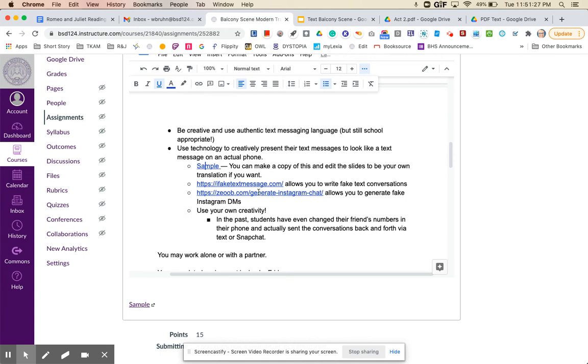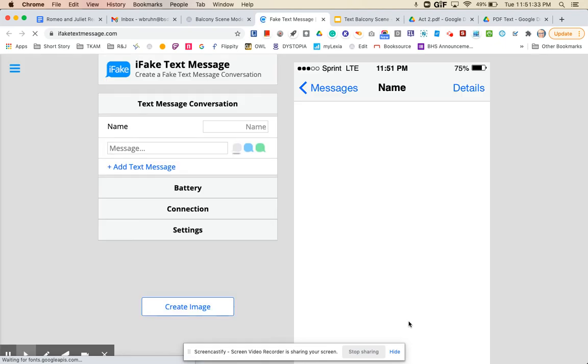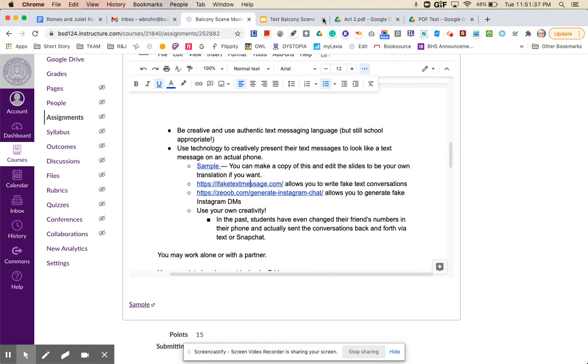There's a couple of websites here that allow you to generate fake text message conversations or fake Instagram DMs. So you could do that. I have even had people change their friend's number in their phone to be Romeo and change their number to say Juliet, and then they text each other back and forth. You could do something like that. Or I've had someone actually send the messages in a Snapchat. So it's kind of up to you how you want to do it.